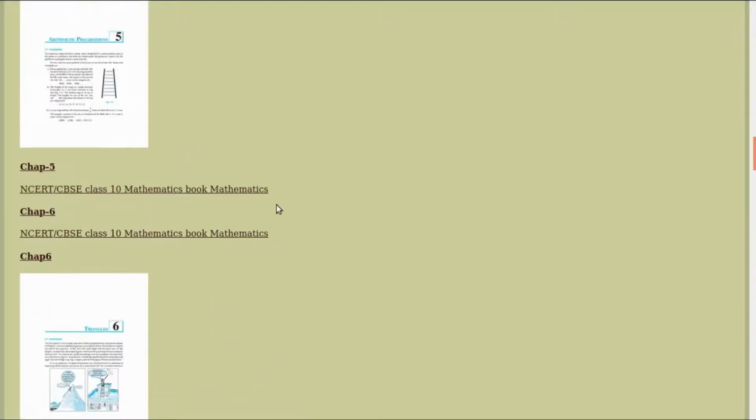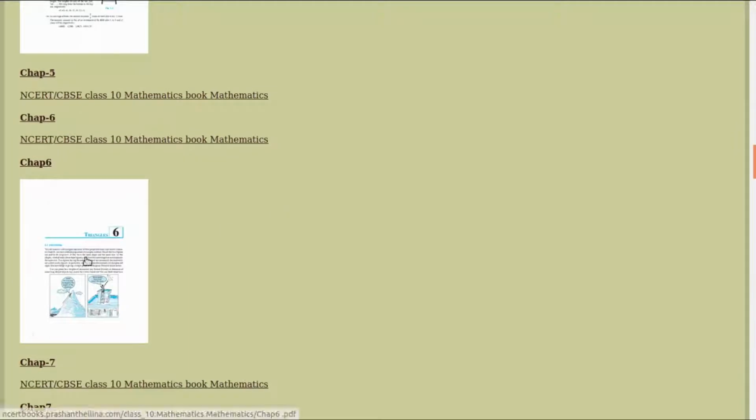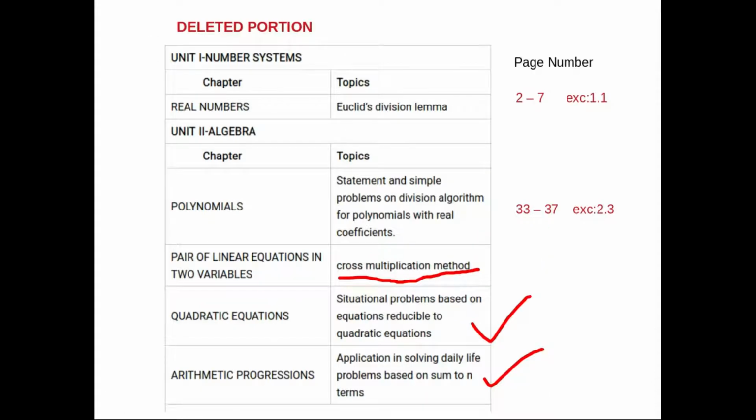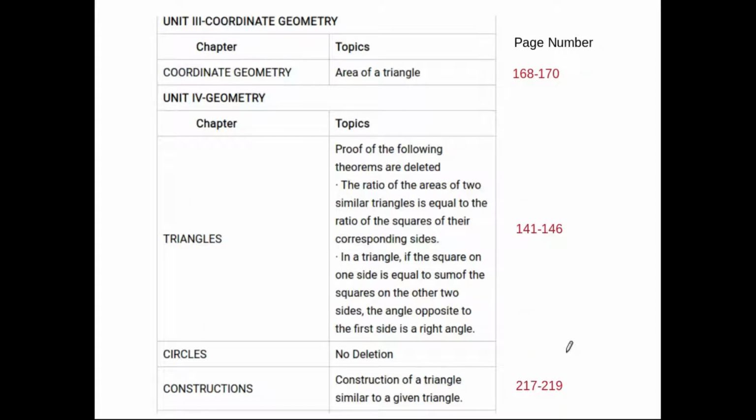Done with arithmetic progression. So triangles, right? One of the lengthy chapters from class 10 mathematics. So what all is removed from triangles? From the triangle chapter, proof of the following theorems, that is the ratio of areas of two similar triangles and then Pythagoras theorem. These two theorems are removed, but the problems related to these theorems will remain.